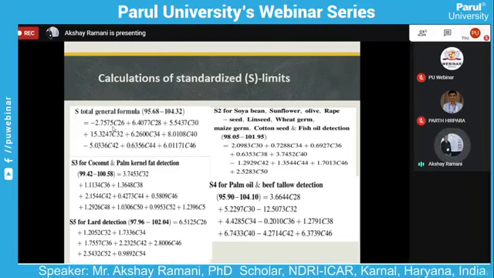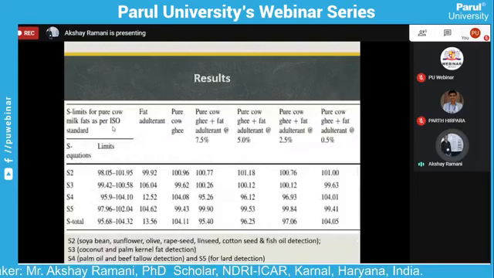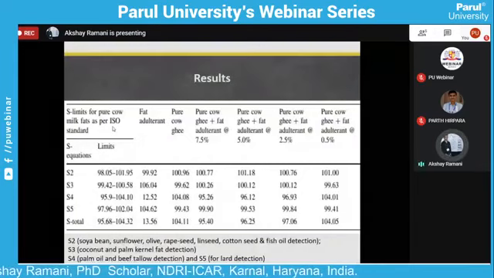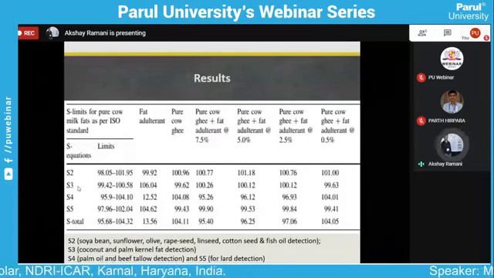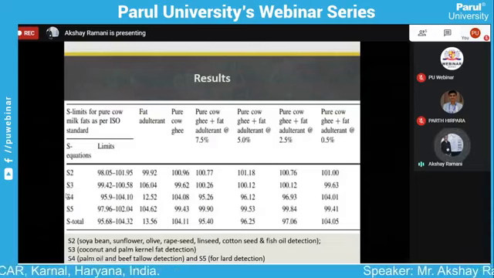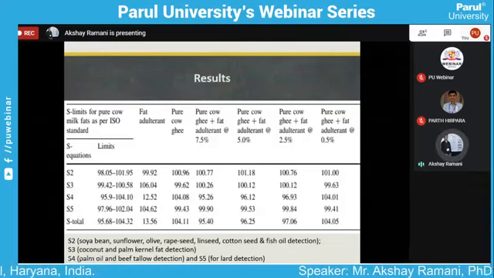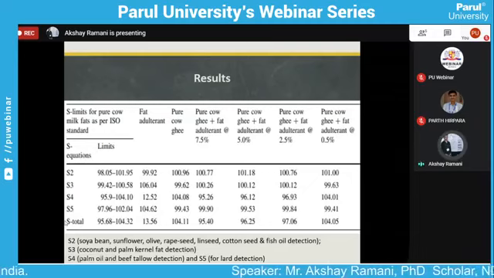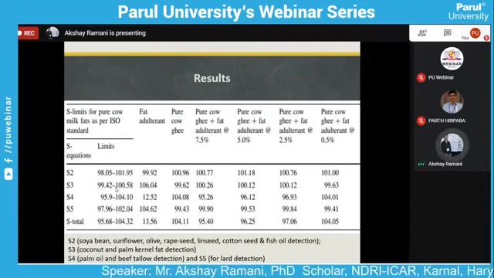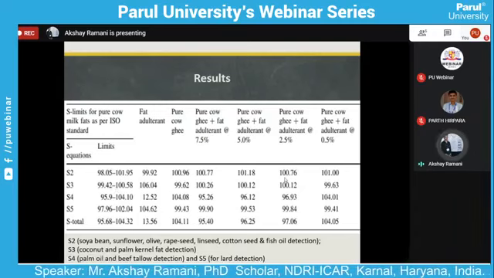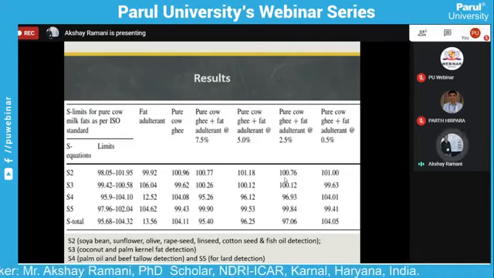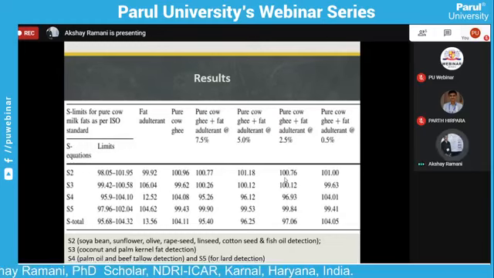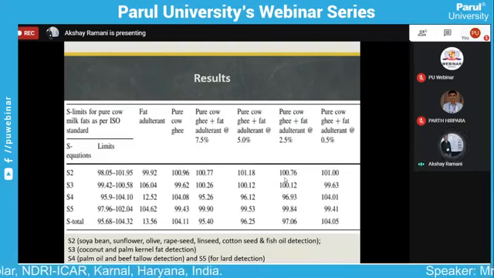Then after calculation, we show how the result is given in a table. After we calculate, the result is here. Here we show the equations: equation 2, equation 3, equation 4, and equation 5. And last, the total equation for determining the adulteration of ghee. Now all of these are the limits for the equations. Equation 2 measures soybean oil, sunflower oil, olive oil, rapeseed oil, linseed oil, cottonseed oil. These types of oil are detected by the second equation.